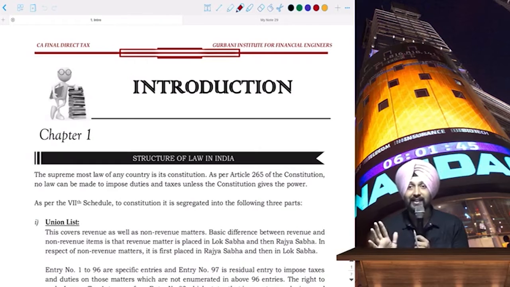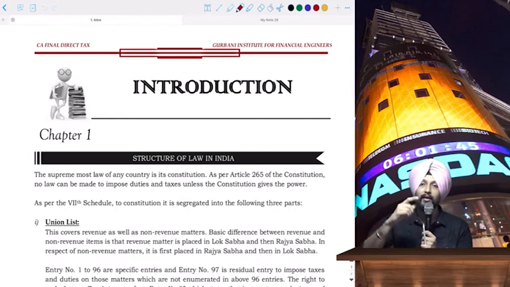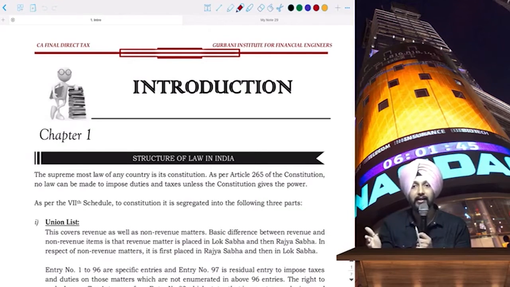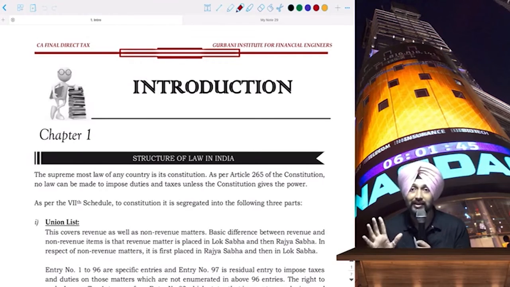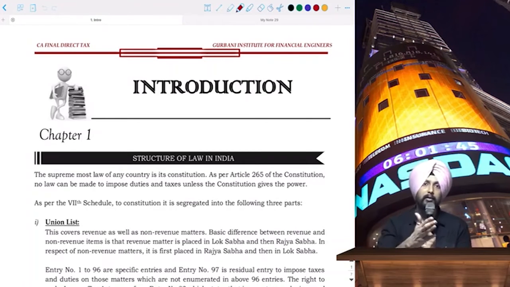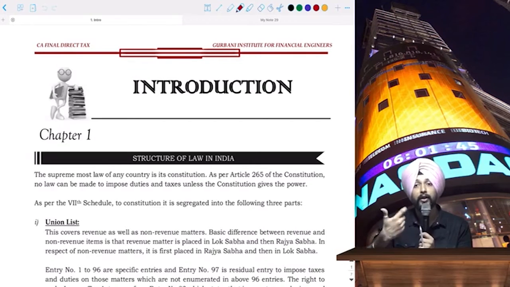So the subject is voluminous. What is the basic reason for that? If you see, what you're studying is the Income Tax Act 1961, which means the act which you're studying right now is almost 60 years old. Let me give you some factual data. The data might vary a little bit here and there, but it will be able to convey to you the gravity of what I am discussing.